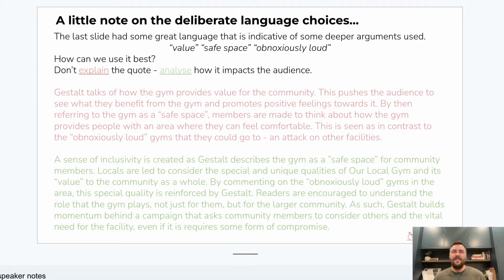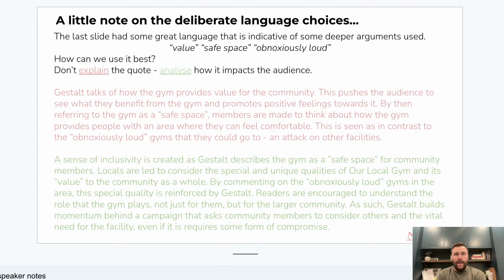Also, what's the deal with using this term made? Readers are made to think about it. If we're saying that readers are made to feel a certain way about an argument, we're basically just saying that everyone who reads it would feel the same. We're not being colourful with the way that we realise that human beings are different in the way that they all respond to these different arguments. This is seen as in contrast to the obnoxiously loud gyms that they could go to, an attack on the other facilities. Notice how that's just saying like, yeah, it's an attack, but nothing to do with why that would be effective for the particular audience that's there.